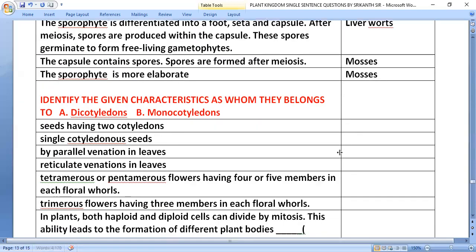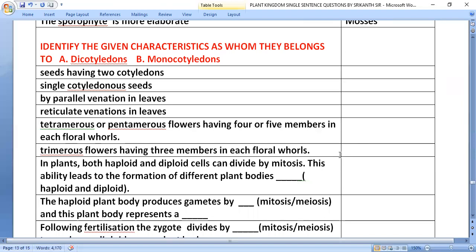Identify the given characteristics as to whom they belong: dicotyledons or monocotyledons. Seeds having two cotyledons, that is dicotyledons. Single cotyledon seeds, monocotyledons. Parallel venation in leaves, monocotyledons. Reticulate venation in leaves, dicotyledons.